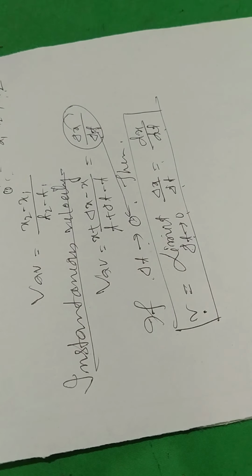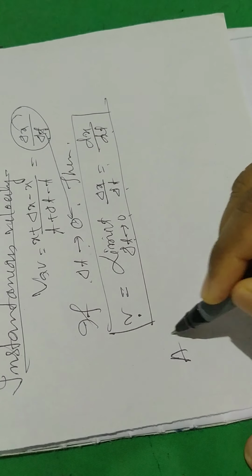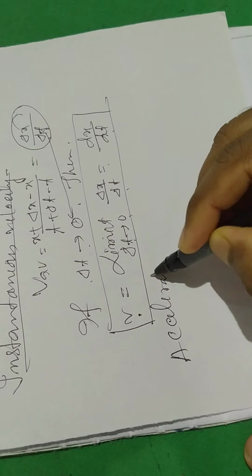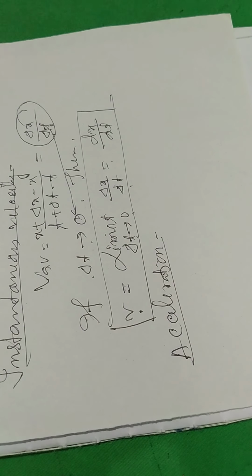Now uniformly accelerated motion and acceleration. A motion in which the change in velocity per unit time is constant is called uniformly accelerated motion.